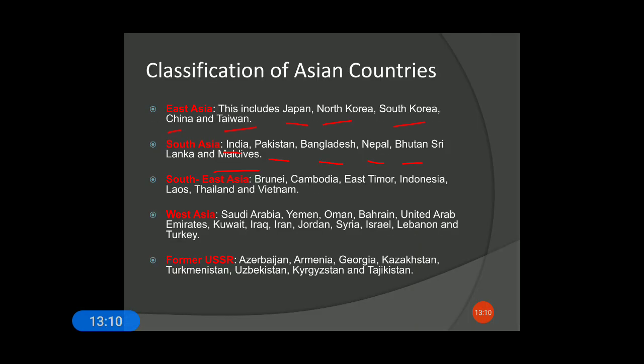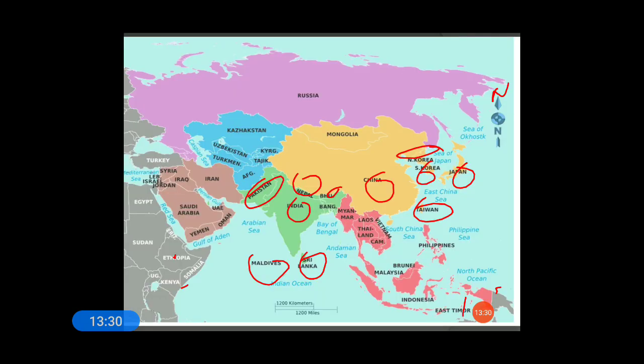Similarly, there are countries that lie in the southeast of Asia. They are Brunei, Cambodia, East Timor, Indonesia, Laos, Thailand, and Vietnam. Let me show you once on the map. Look here.